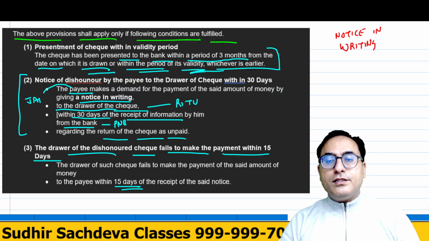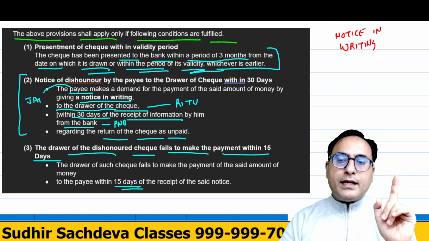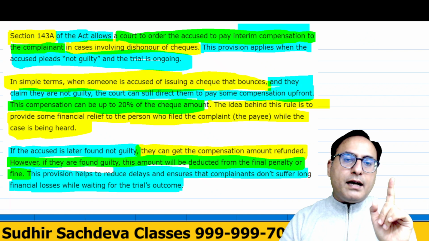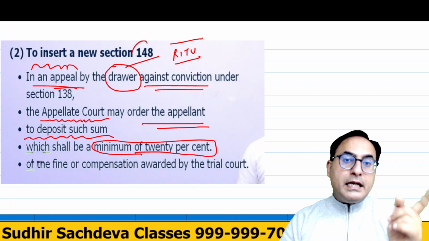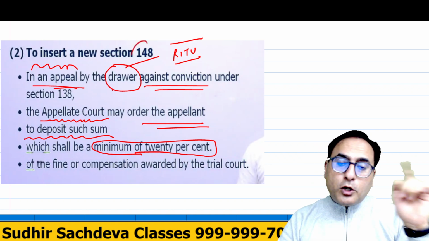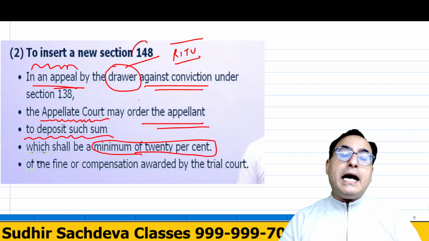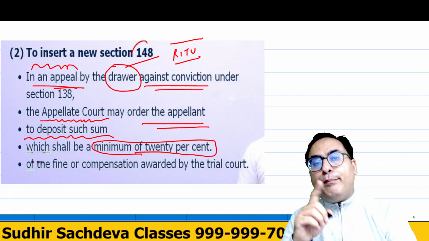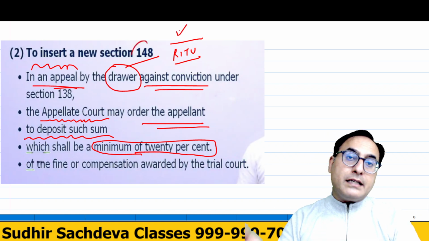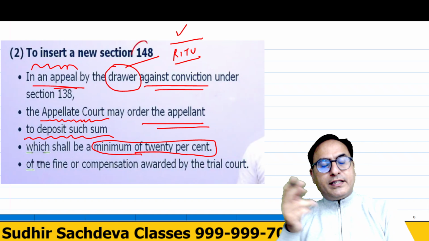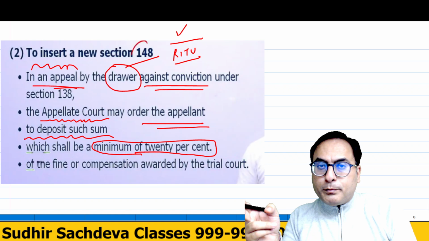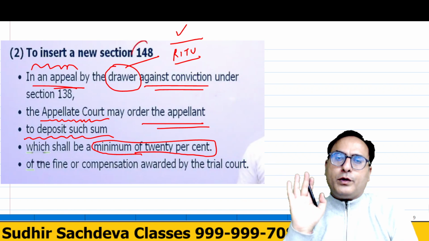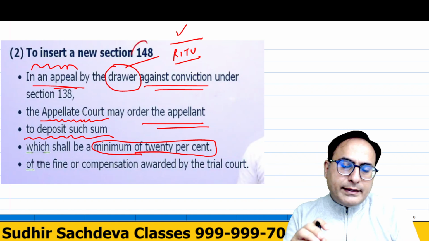Now again, 20% amount was asked to be paid by the lower court. Here also, minimum 20% amount can be asked to be paid to Mr. Jai. So before the appeal by the drawer, that is Ms. Ritu, is heard, the appellate court will say, we will hear your appeal, but before we start, you will have to pay rupees 20,000, for example, or 30,000 or 40,000, whatever amount is decided by the appellate court.